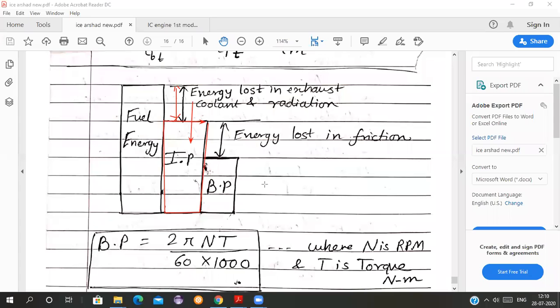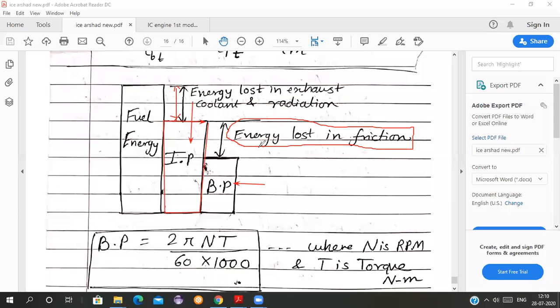So the power which is available at the crankshaft, or the flywheel, is the power which has some loss as compared to the indicated power. If you compare this brake power with the indicated power, there is a difference, and that difference is your energy lost in friction. See, it is shown here, energy lost in friction.